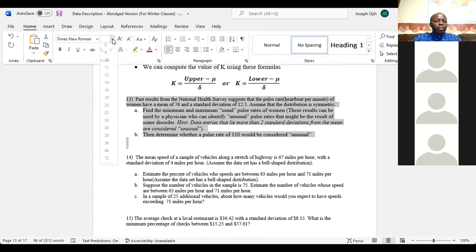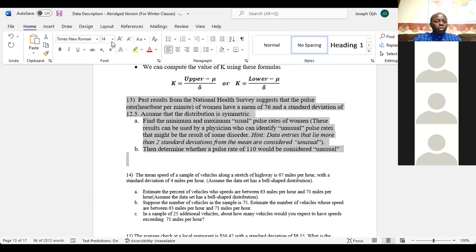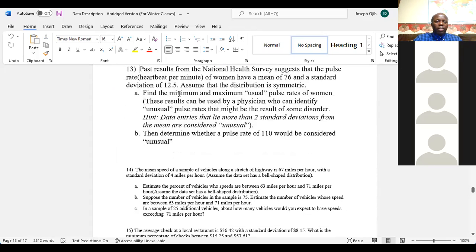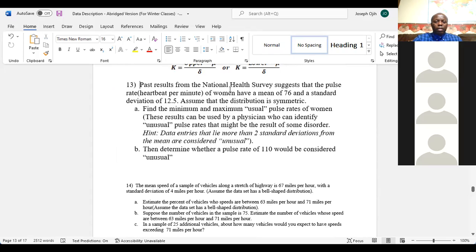It says that, make sure you can see this very well. Past results from the National Health Survey suggest that the pulse rate, that means the heartbeat per minute, of women have a mean of 76 and a standard deviation of 12.5. Assume that the distribution is symmetric. So now it is symmetric. See? That means we're going to use the empirical rule. Find the minimum and the maximum usual pulse rate of women.